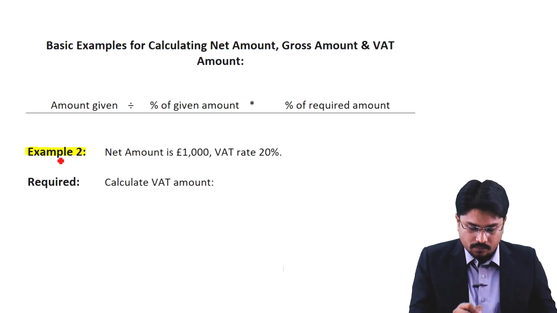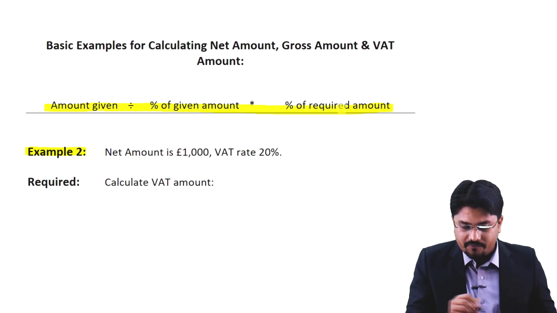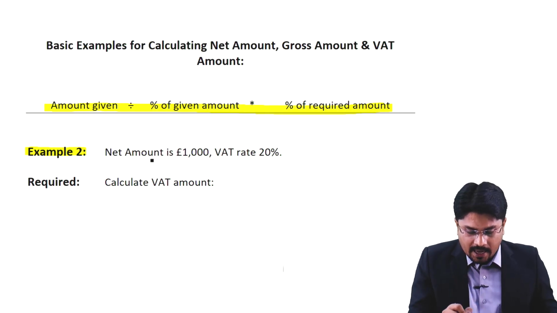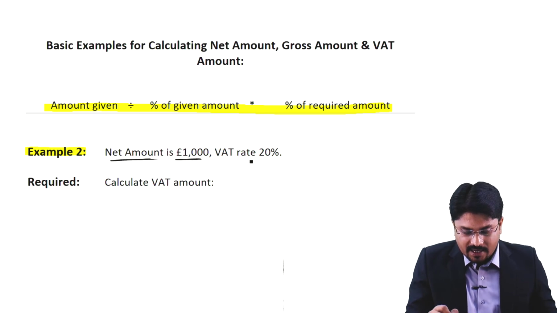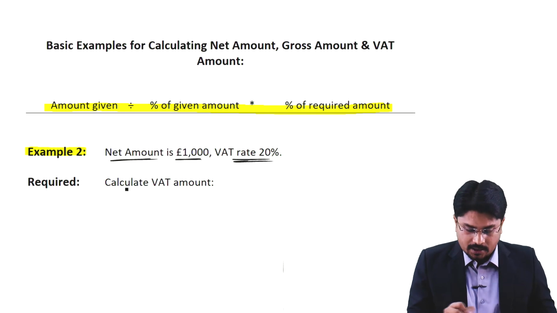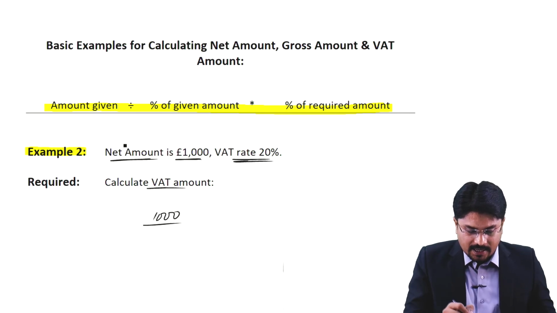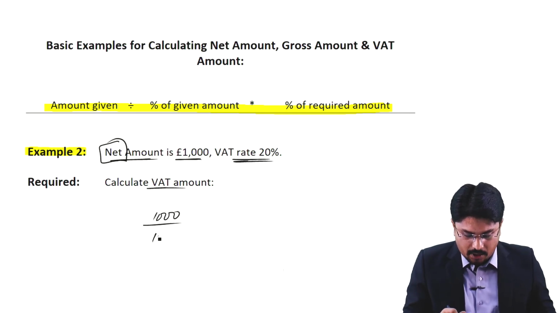In example 2, this is the same. Again you have the formula in front of you. A net amount of 1000 is given and the requirement is to calculate VAT at 20%. Now how do we apply it here? 1000 is the net amount. Net amount is always 100%.